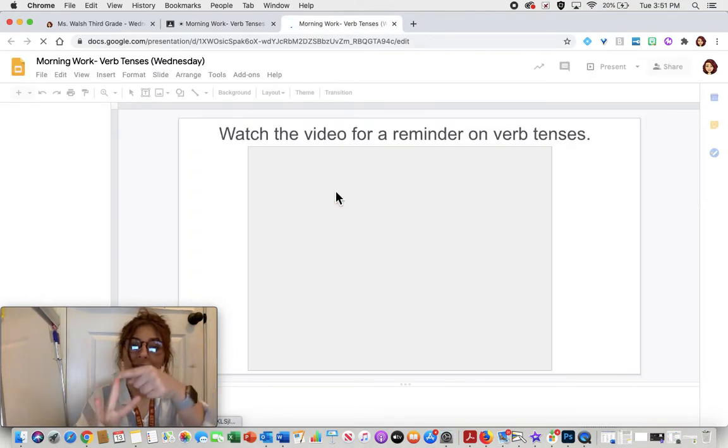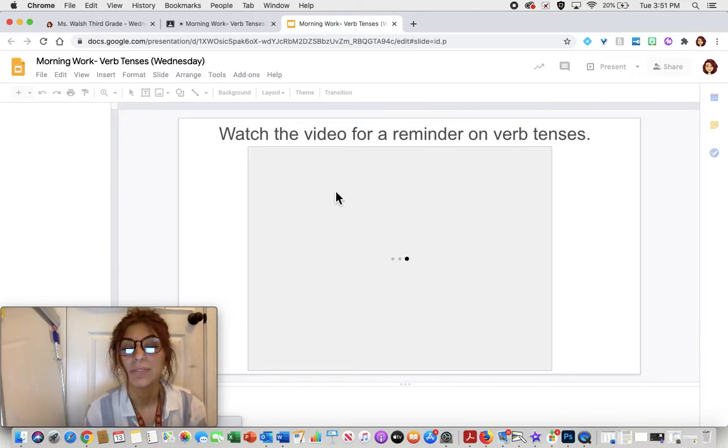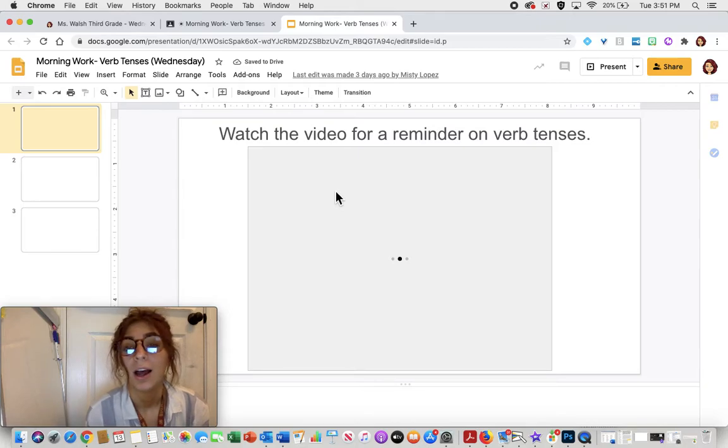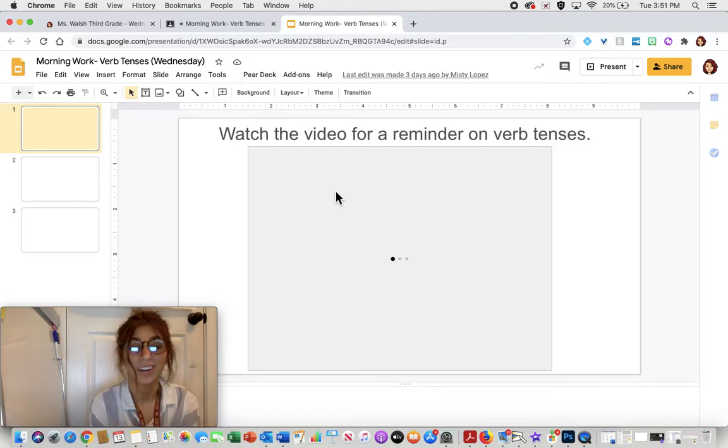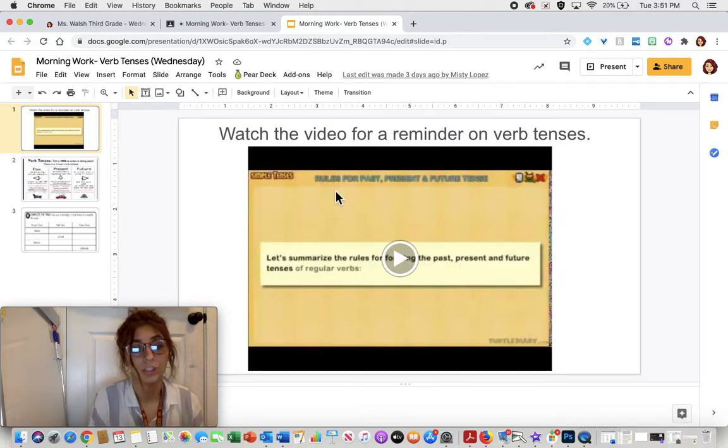And remember, there are 3 different tenses: past, present, and future. I was looking at your guys' work from Monday. If you have already gotten it graded, I want you to go back and make sure that you explicitly tell me the rules for each tense. So for past tense, remember we add ed. For present tense, we can add ing, we can leave as is, or we can add an s. And then for future tense, we often add the word will beforehand. So go back, fix that if you did not insert that, and make sure that you get that down so you are good to go.